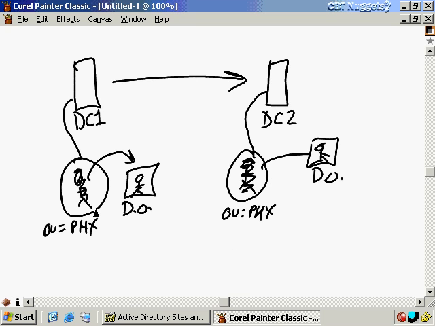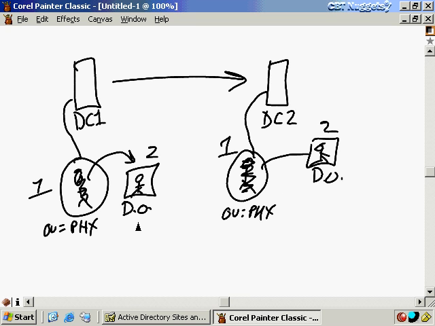Now, the other thing to keep in mind here is, let's say that when we originally created this user account, they had a version number of 1. Now we've moved them into deleted objects, and now the version number is 2. Again, over here, that's going to be replicated as well, 1 and 2. Now, I'm about to show you how to do an authoritative and a non-authoritative restore, but I will restore Active Directory from backup. And moreover, I can restore just certain parts of Active Directory from backup authoritatively if I want to.